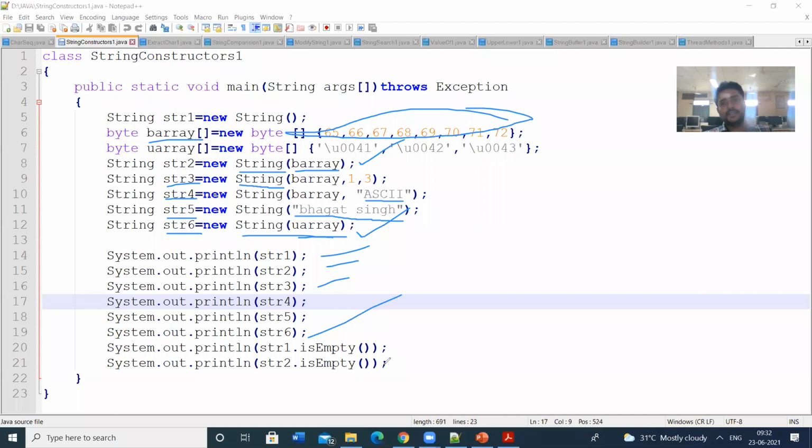Next I am checking some methods, the isEmpty method. So str1.isEmpty checks whether the string is empty or not. I am checking whether string 1 is empty or not, and whether string 2 is empty or not. So let us see the output for this.